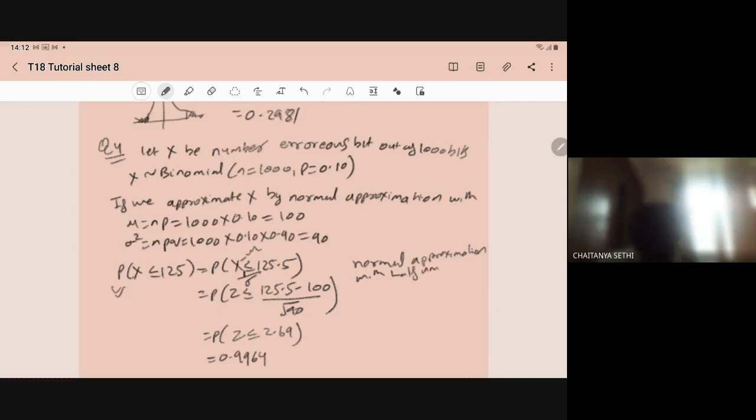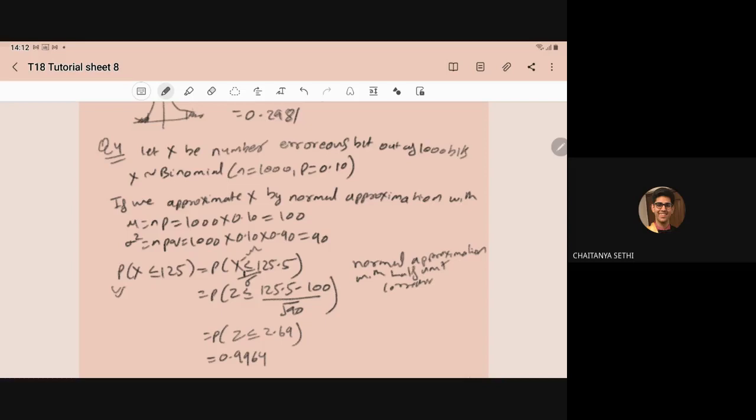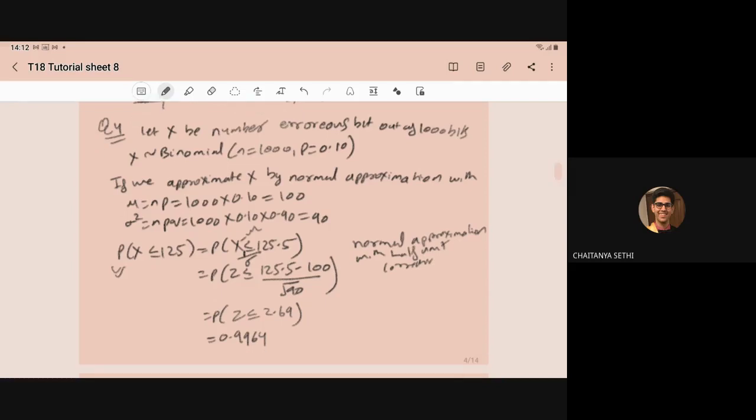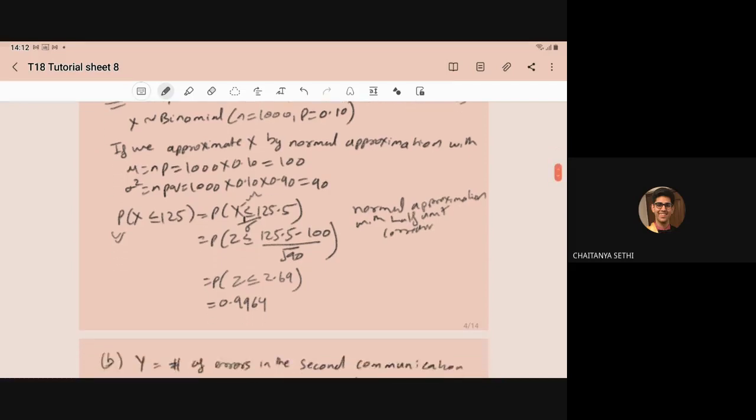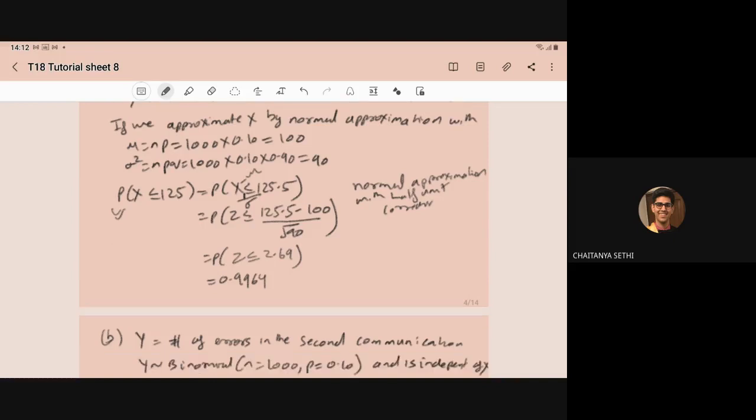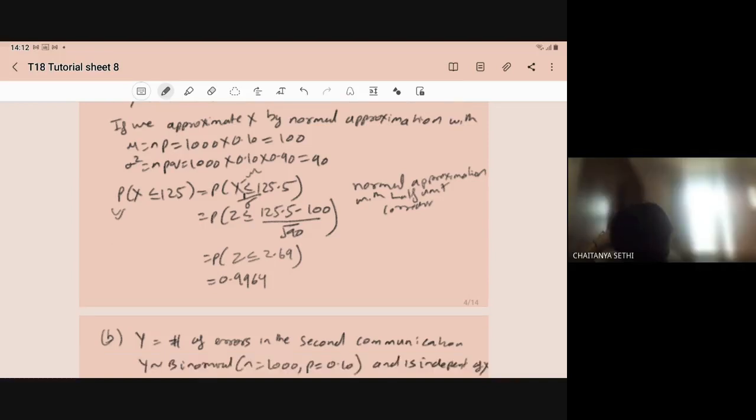This becomes probability Z less than or equal to (125.5 minus 100) upon root of 90. On solving, this becomes probability Z less than or equal to 2.69, that is 0.9964, from the table. That gives the required probability.